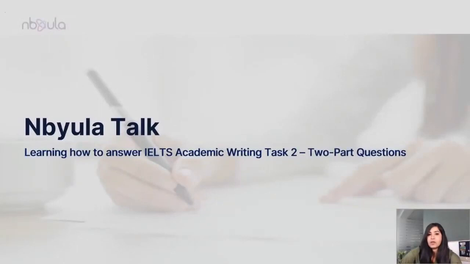Okay. We'll also just go ahead and talk about these for a minute before we get into today's talk. A lot of people might find it difficult to come up with an idea to write about. When you're practicing, you might have the question and feel like it's a little difficult to come up with an idea of how to start. That's definitely a problem that will make it more difficult for you to attempt Writing Task 2. Second of all, developing ideas. You might have an idea, see the question, get really excited about it, and then coming up with examples or developing it even further might be a difficult thing for you as well.